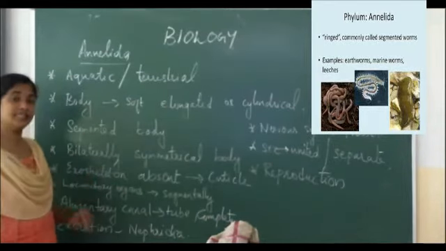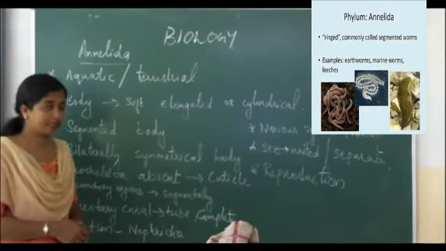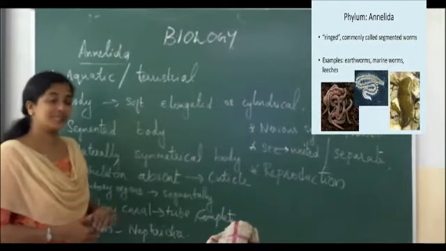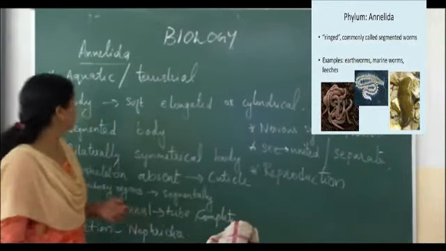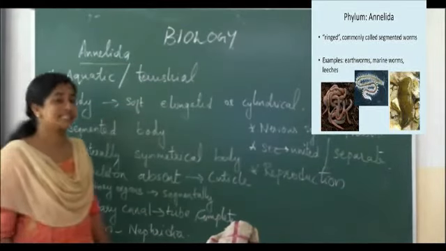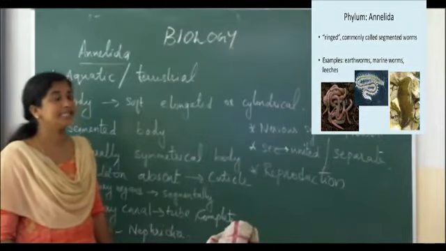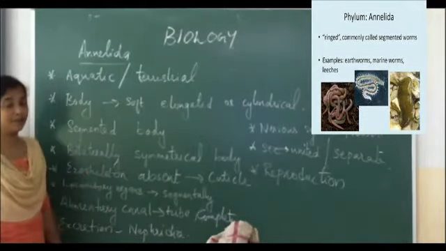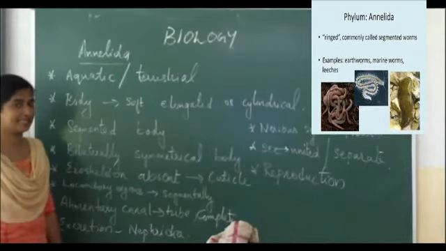Okay. Next, phylum Annelida. They may be aquatic or terrestrial. In aquatic conditions, they can be seen in both fresh water and marine. In the case of terrestrial, they may be free living or parasites. Their body is soft, elongated or cylindrical, and segmented. That means you can see segments in the body.